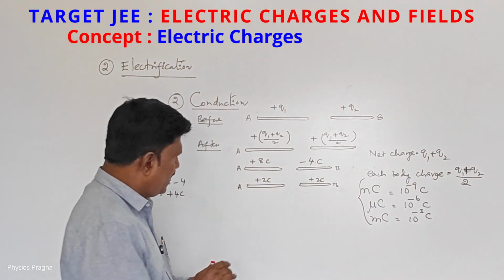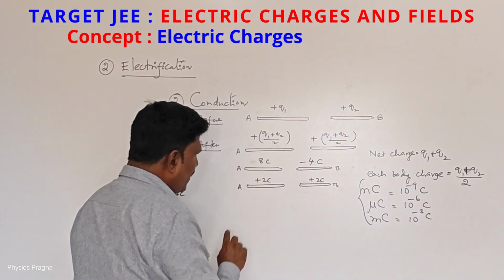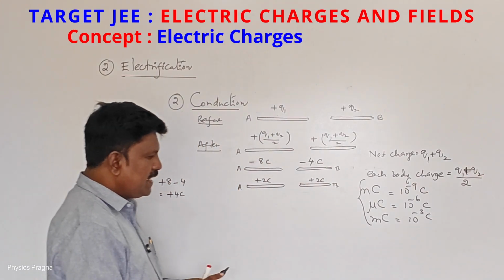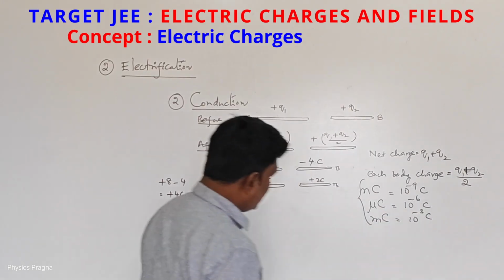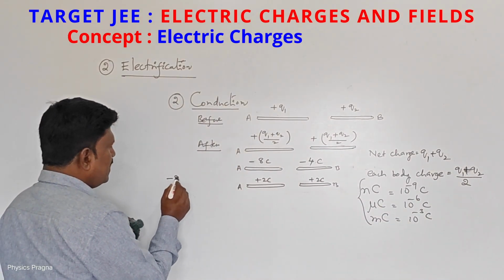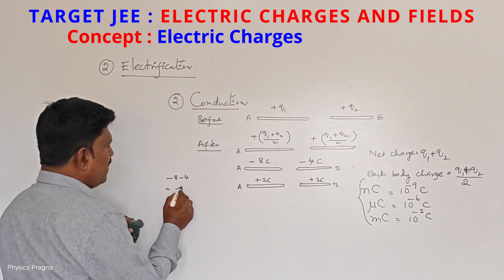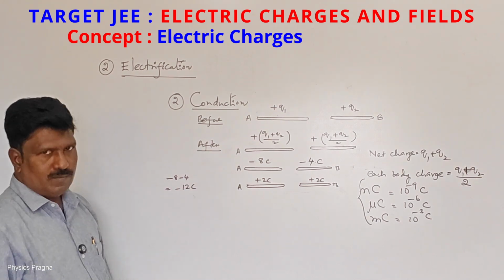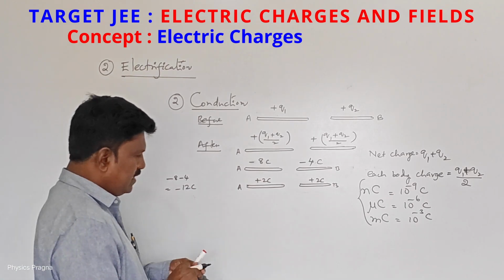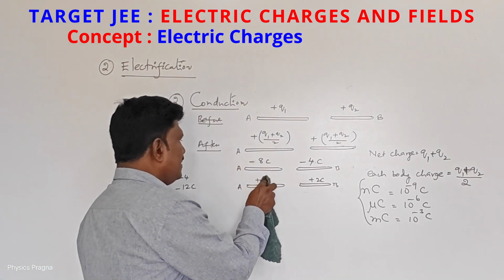Final example we'll take. This is minus 8 coulomb. Here also minus 4. Then what happens? The net charge is minus 8 minus 4, that is minus 12 coulomb. So they have to share it with each other.